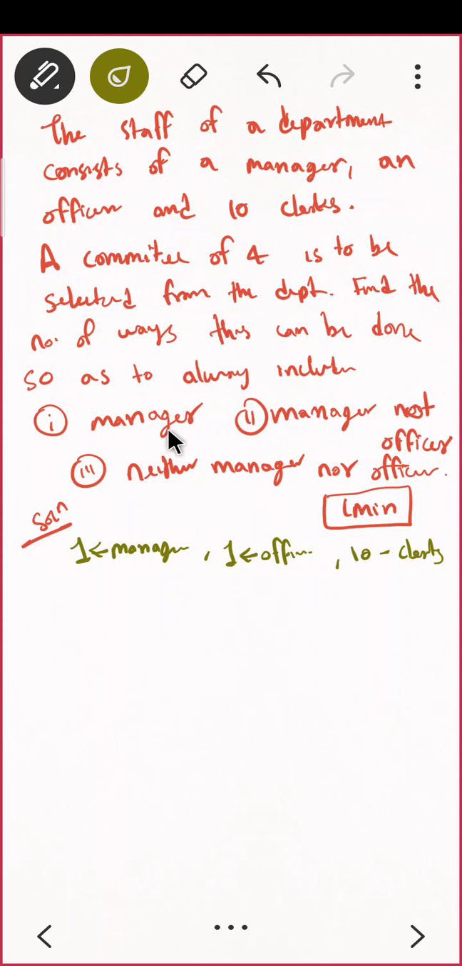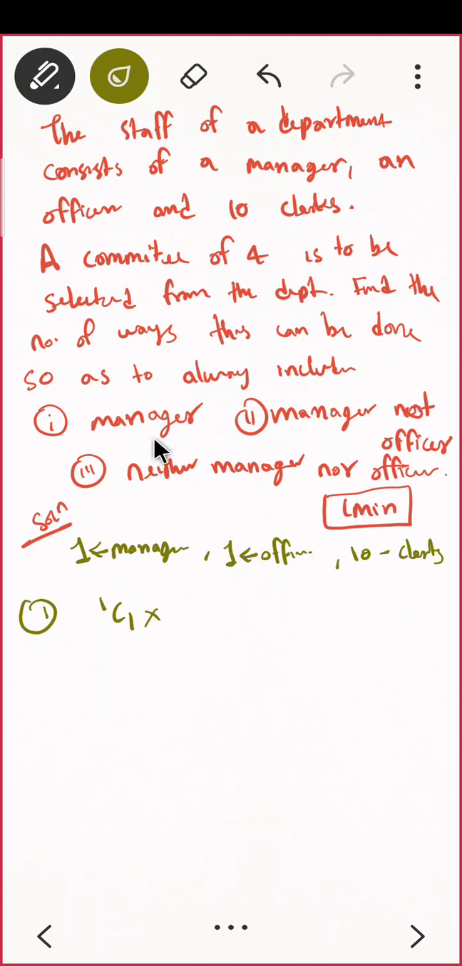And you are saying manager तो होना ही चाहिए. ठीक है? So you are having one manager and you want to select that guy. So that can be done in as 1C1. Correct? Is that clear? Perfect. Very nice. So how many people are remaining now?